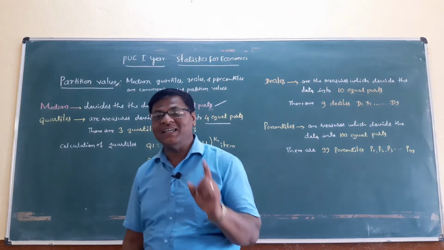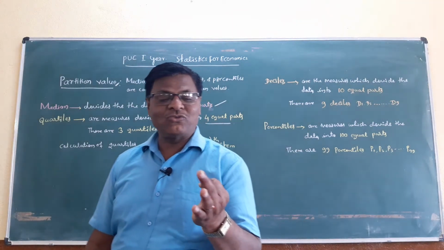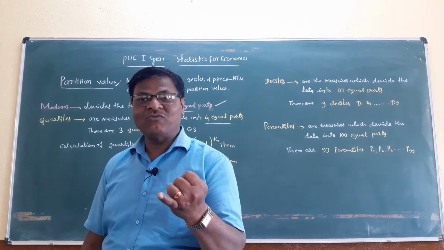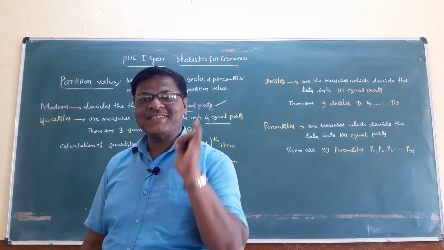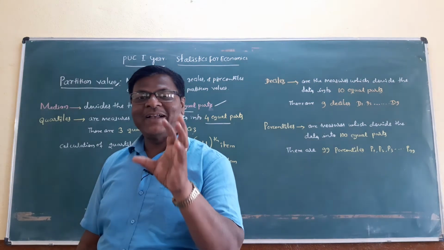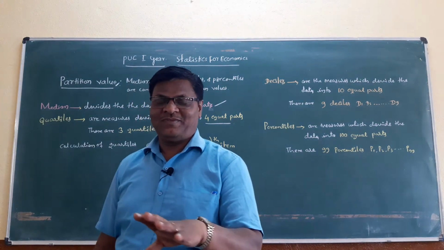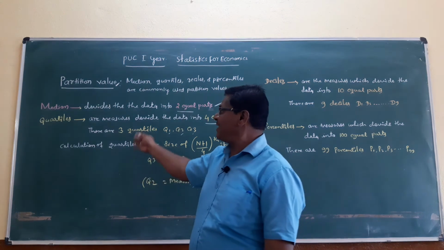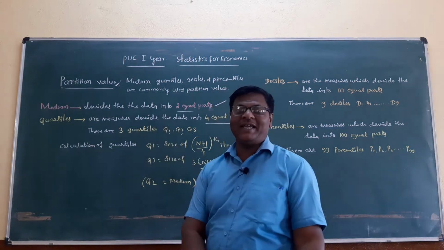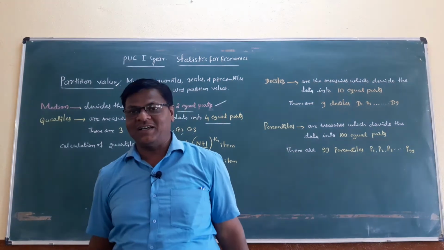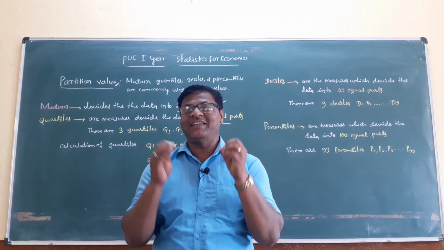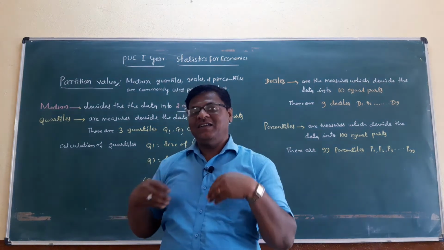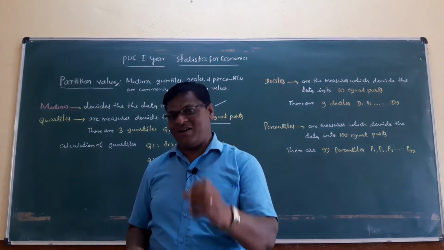Which is the median among Q1, Q2, Q3? Median is Q2. These quartiles and medians are helpful in choosing the correct answer, filling the gap, and giving the answer for 1 mark.